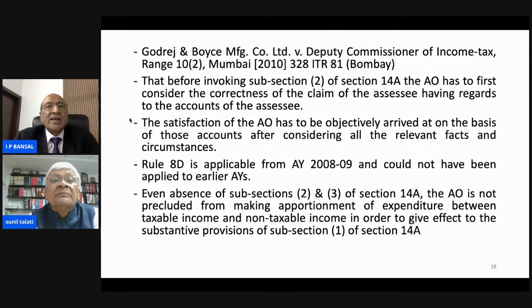Now the next decision, rendered by the Honorable Bombay High Court, is Godrej and Boyce Manufacturing Company Limited versus DCIT. This decision also came before the Honorable Supreme Court, so we will speak to that later on. This Bombay High Court decision is reported in 328 ITR 81.